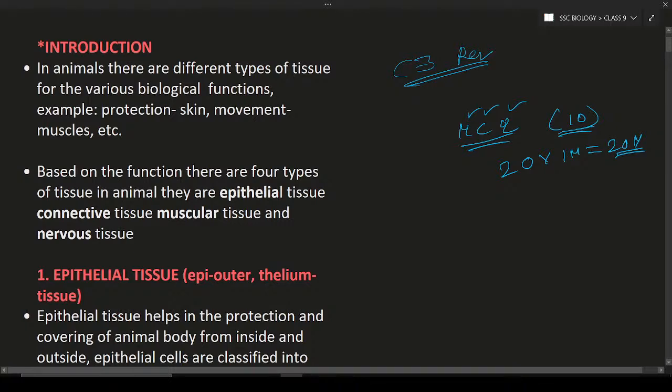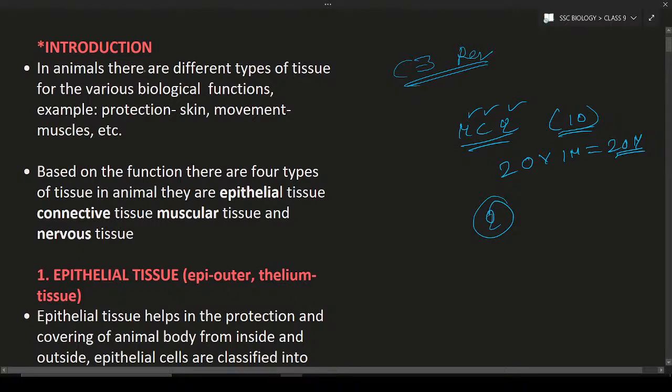Now the introduction. Remember one thing, most of the topics are deleted or removed in the revision chapter for the examination. It means the complete chapter is not there for the exam. Only important topics are there, and those important topics are used for the examination. Questions will be prepared from these topics only. The test may be on Monday or Tuesday, and I will let you know the time and date of the examination.